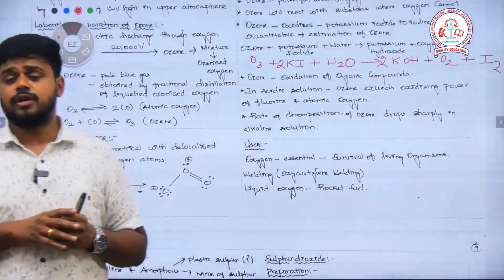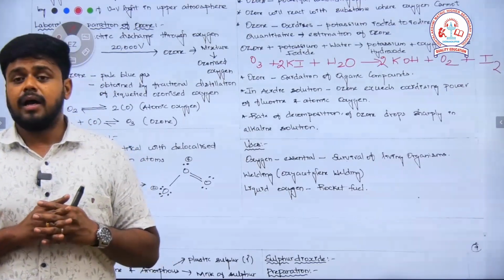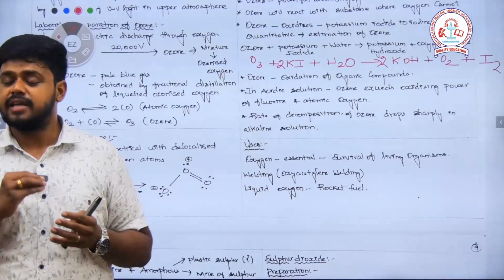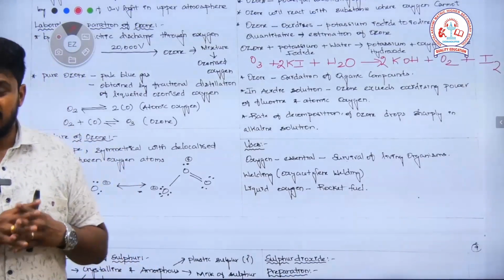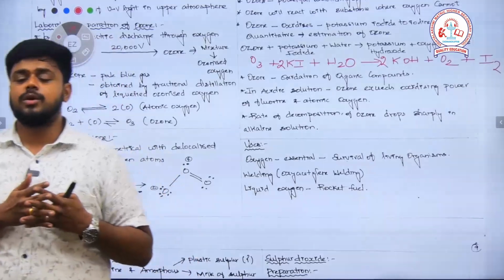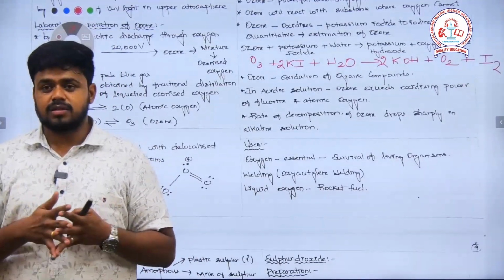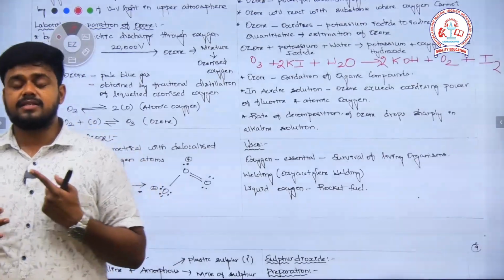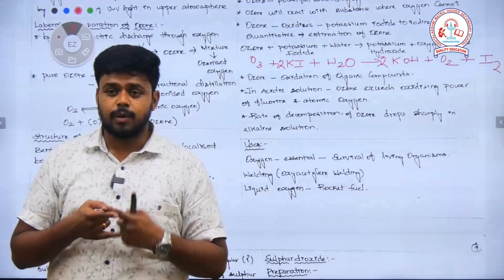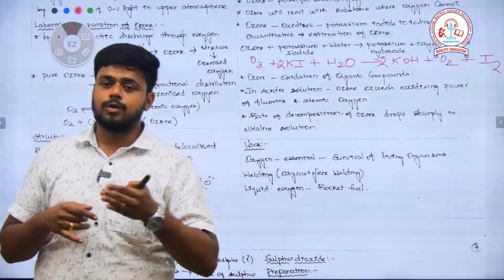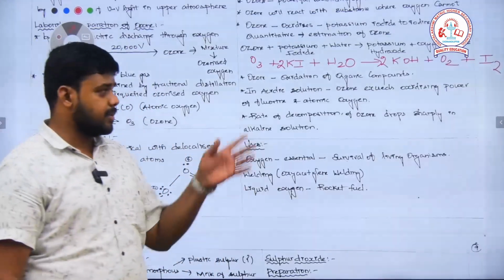The properties of ozone include that it is an excellent oxidizing agent. Where oxygen cannot oxidize, ozone has the ability to oxidize. Quantitatively, ozone can be measured with the help of potassium iodide; this is one of the estimation processes. In acidic solution, it exceeds the oxidizing power of fluorine as well as molecular oxygen. The rate of decomposition of ozone slowly drops in alkaline solution.